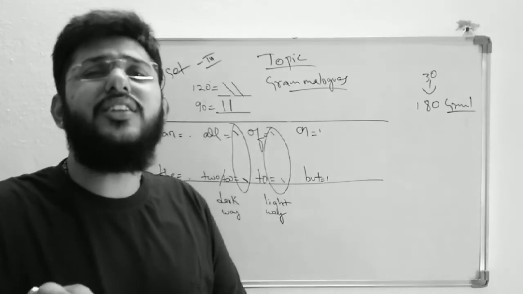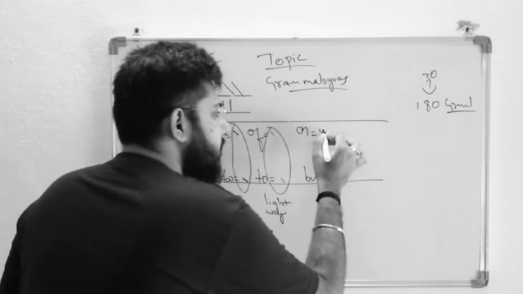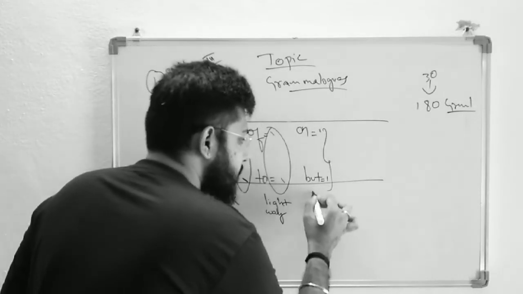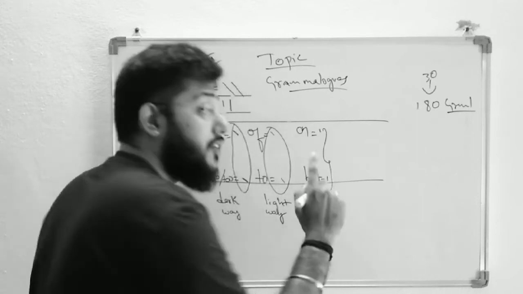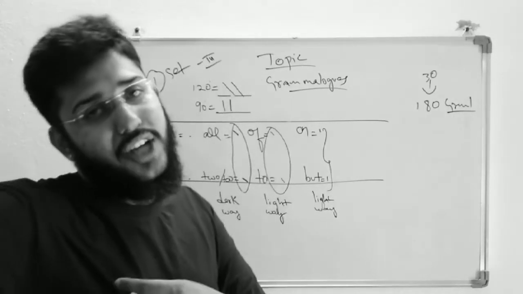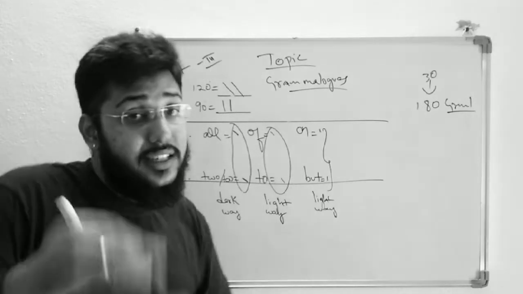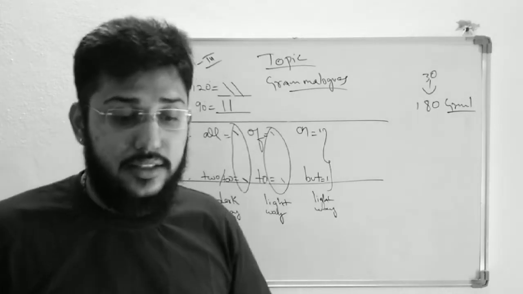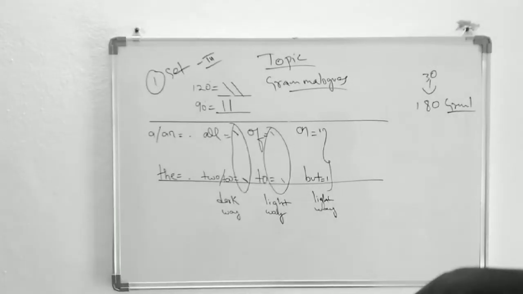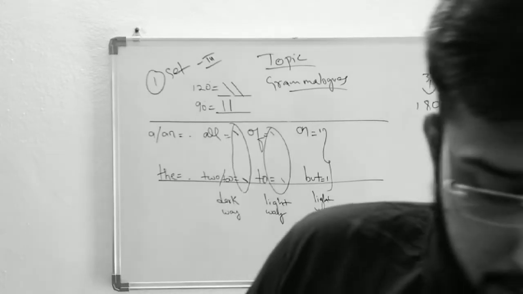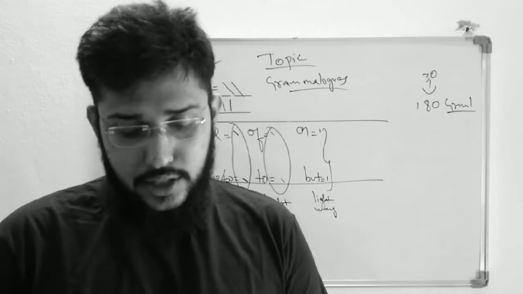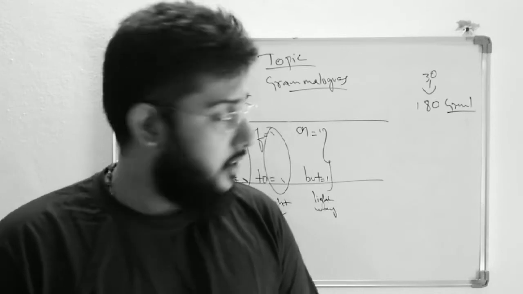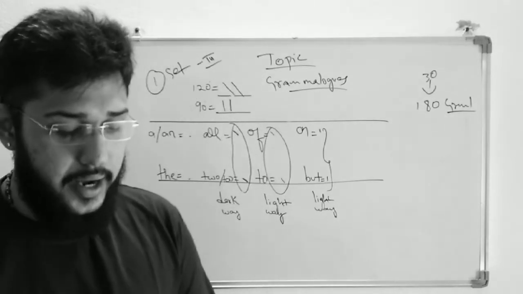Now you can ask me a question: sir, is it light or dark? Make sure that you write this in a light way. Why? Because in future we have another meaning. In the next few chapters, if you write this in a dark way, the meaning changes. So make sure that we are writing in a light way, that is "on" and "but".